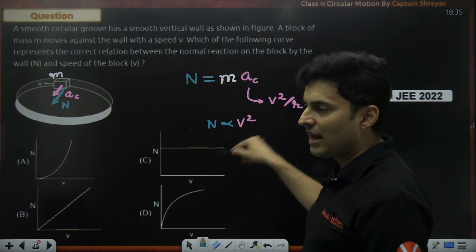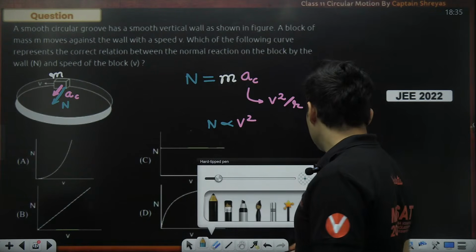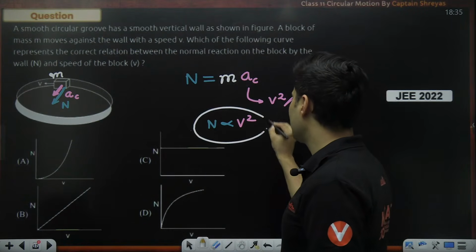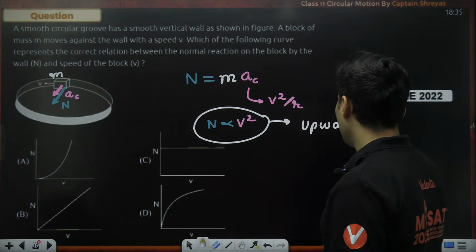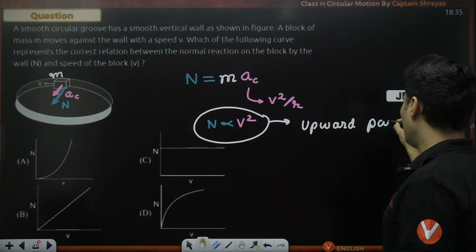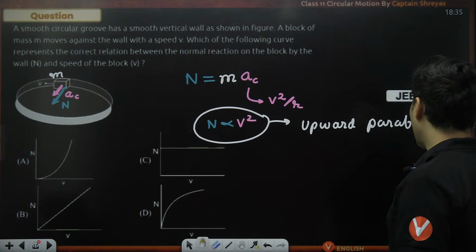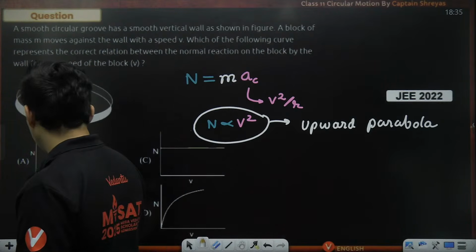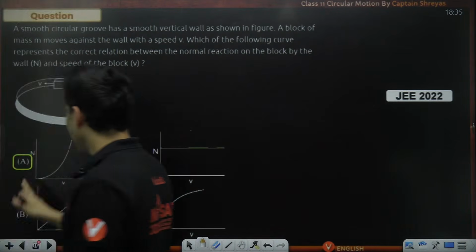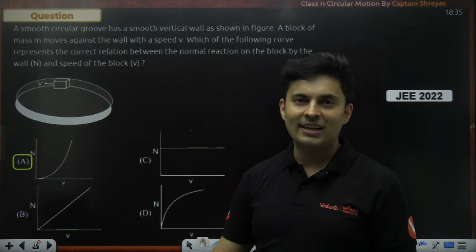So it will be a parabolic curve. What is this graph telling you? It is a square proportionality, so it will be an upward parabola. There is only one graph like that. Yes, Rama, perfecto. The correct answer is option A. It is an upward parabola like this.